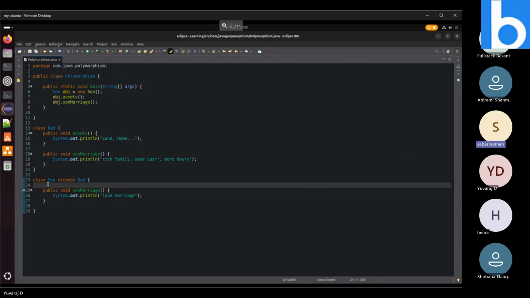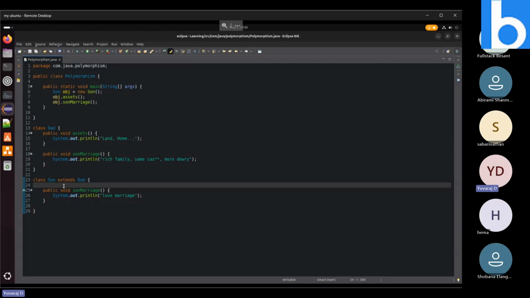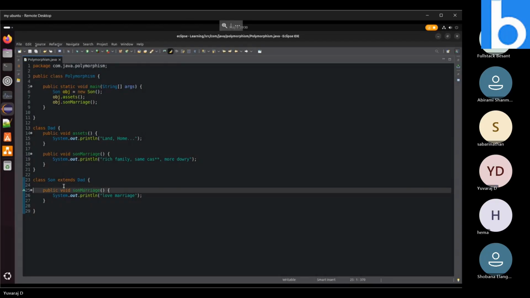So there is no output change? No output will change. If you run the same code, love marriage will print. Annotations and all have some meaning, which you will learn in future. Anyone having any doubt on method overriding?